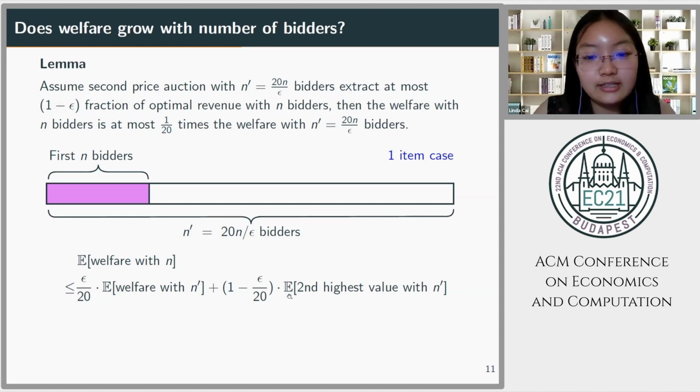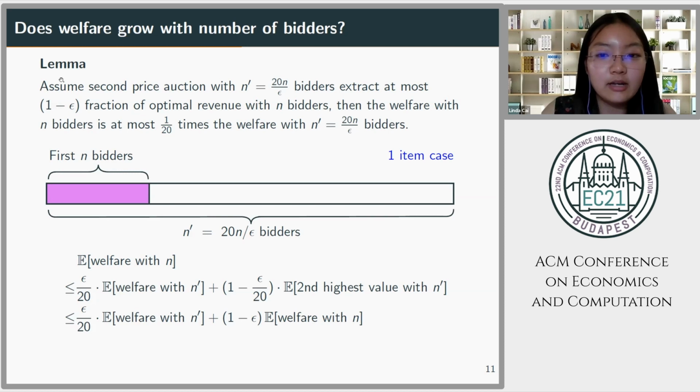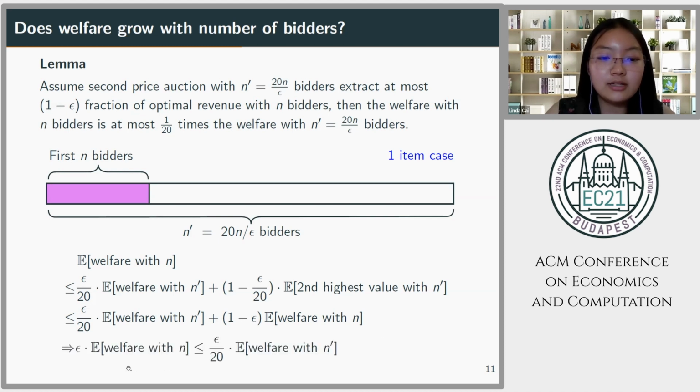Now, note that the expected second highest value with n prime bidders is exactly equal to the revenue from a second price auction with n prime bidders. And the assumption in the lemma says that this is at most 1 minus epsilon fraction of the optimal revenue with n bidders, which is less than or equal to 1 minus epsilon times the expected welfare with n bidders. By a rearrangement of terms, we conclude that epsilon times the expected welfare with n bidders is at most epsilon over 20 times the expected welfare with n prime bidders. Dividing both sides by epsilon concludes our lemma for the one item case.